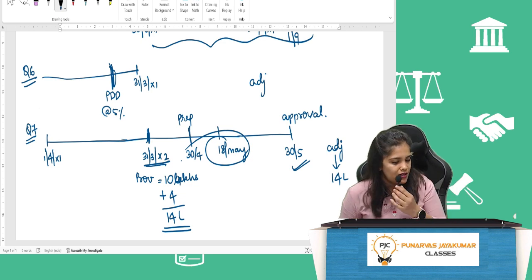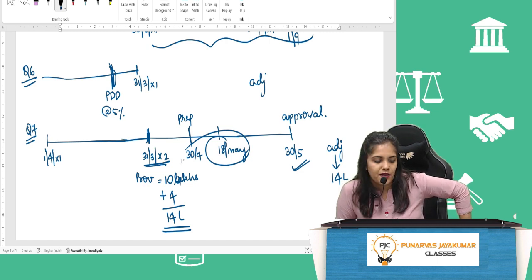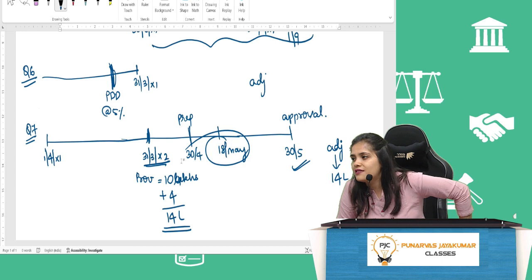Eighth one. A Limited sold a building for rupees 50 lakhs to B Limited and has also given possession to B Limited. The book value of the building is 30 lakhs, meaning a profit of 20 lakhs as on 31st March. Documentation and legal formalities are pending. The company has not recorded the sale and has stored the amount received as advance.